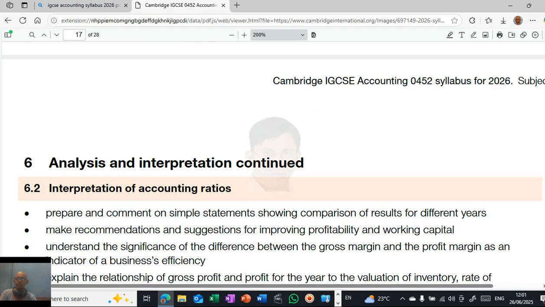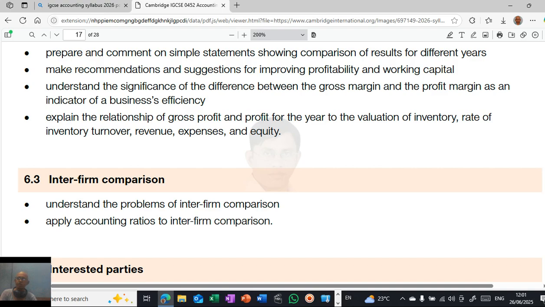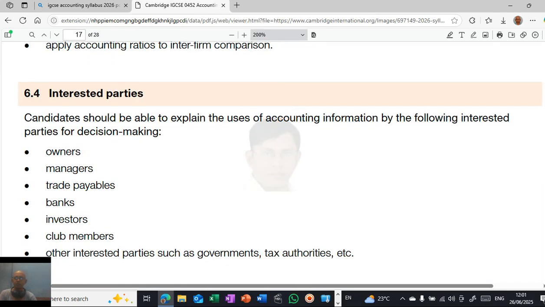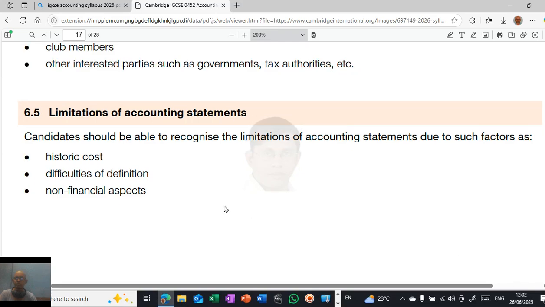Then analysis and preparation continued. Various ratios, inventory turnover, inter-company comparison, understand the problems of inter-company comparison, apply accounting ratios to inform comparison, for the interested parties, owners, managers. Various ratios that we use, limitations of accounting statements.